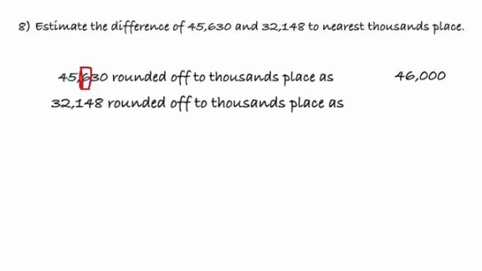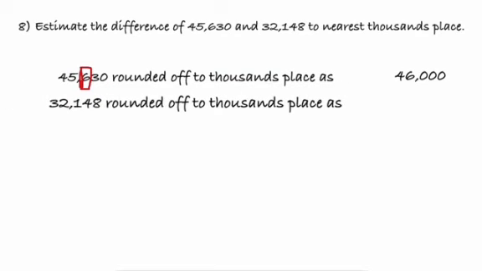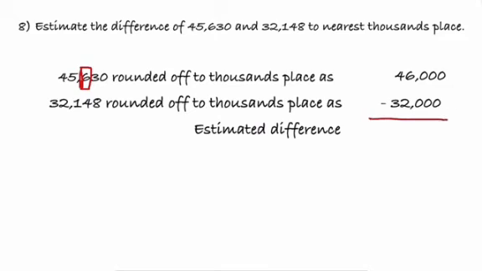Then for the next number, 32,148, 1 being in hundreds place, we'll have to consider that 1 is less than 5. So the rounded off number would be 32,000. So if we have to find the difference, 46,000 minus 32,000, 6 minus 2 is 4, 4 minus 3 is 1.